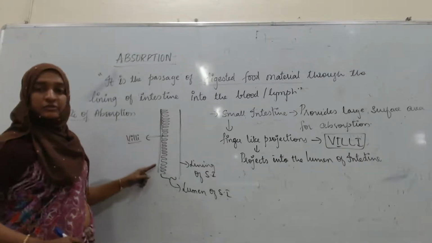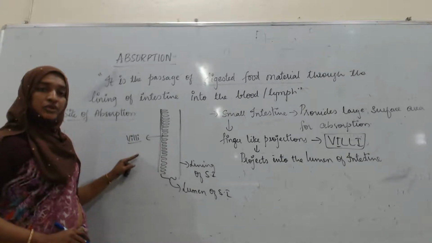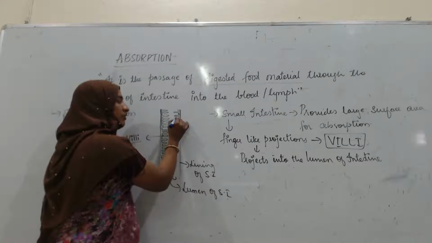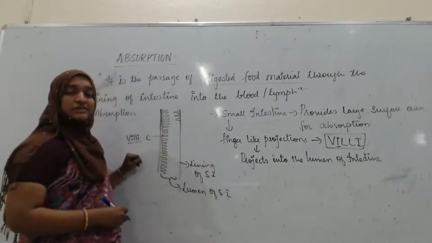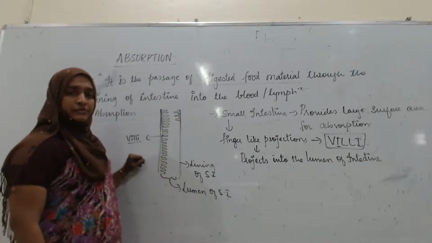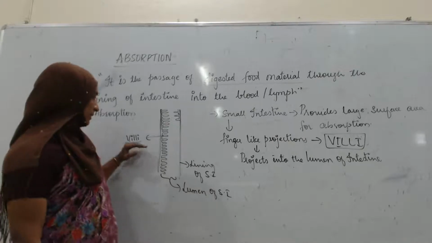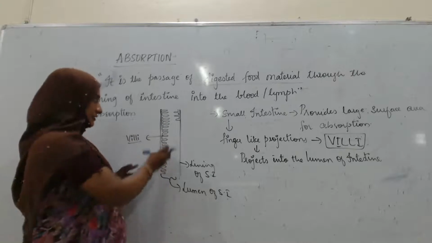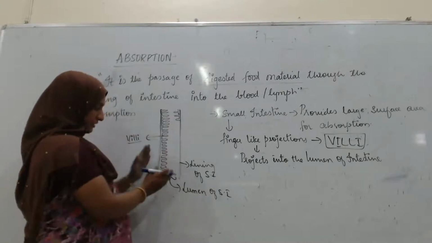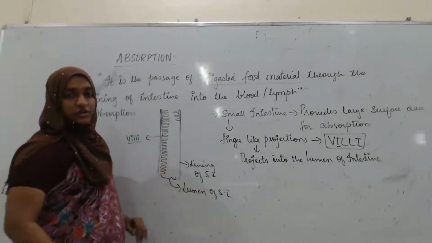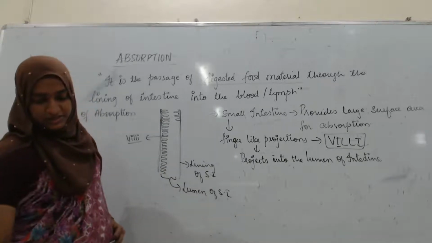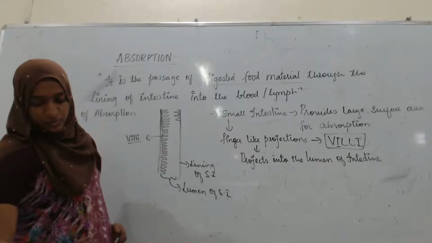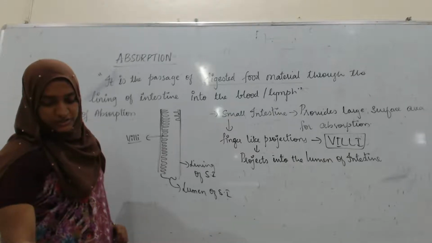What are these finger-like projections? These are known as the villi. On both sides there will be such finger-like projections, which increase the surface area of absorption. The villi face towards the lumen of the small intestine. It is through these villi that most absorption takes place.